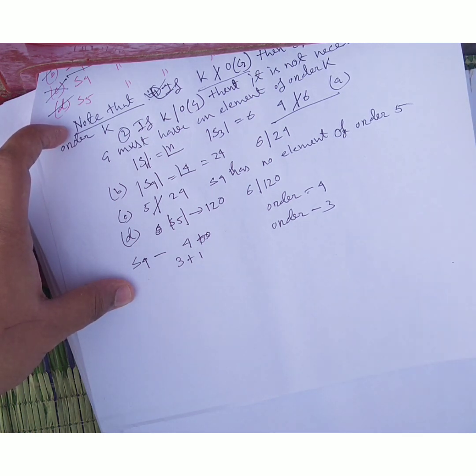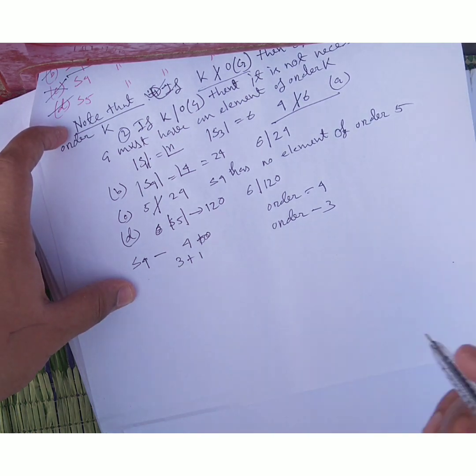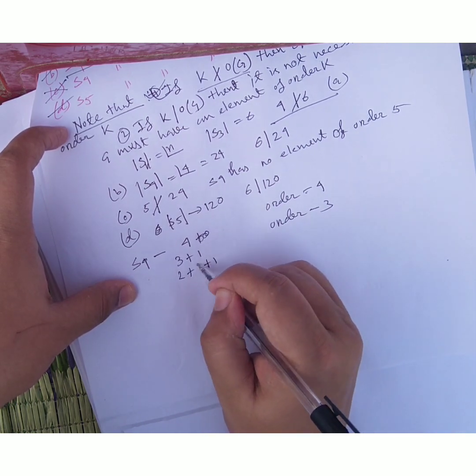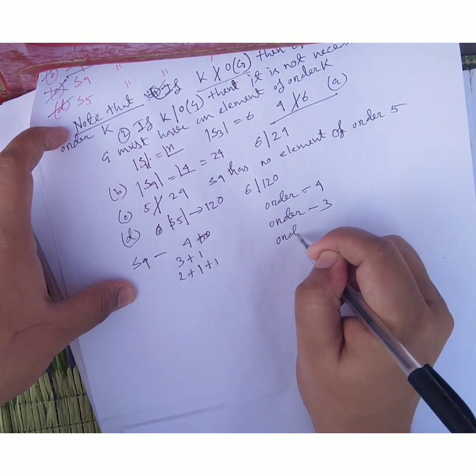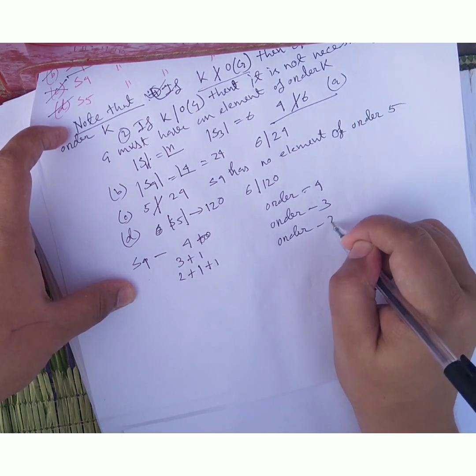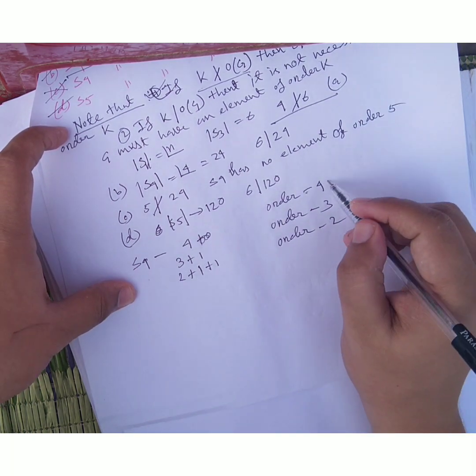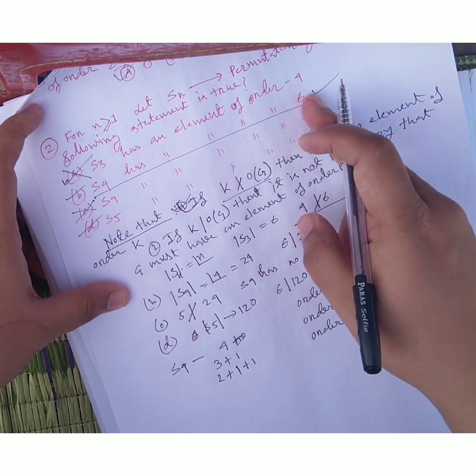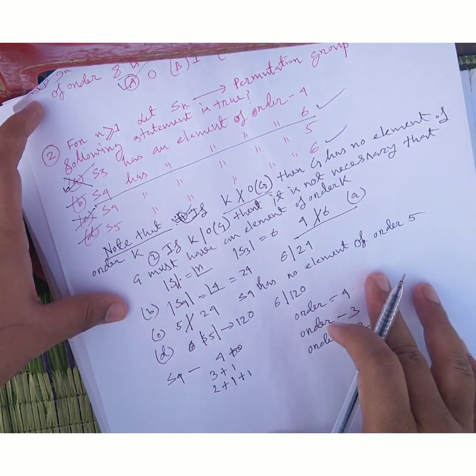The size of the conjugation class is not so important. Next I will go 2 plus 1 plus 1. The order here is 2. So it is 4, 3, 2, but I have to check whether 6 is present or not.